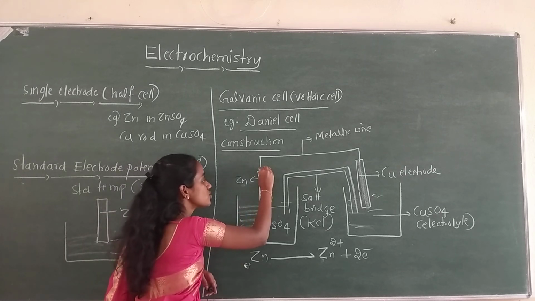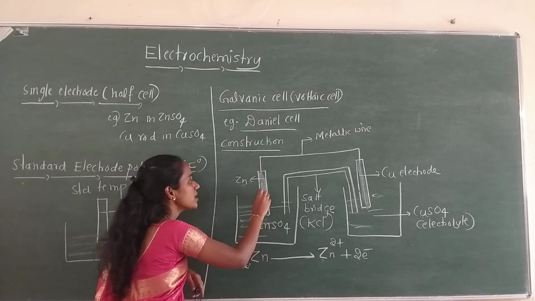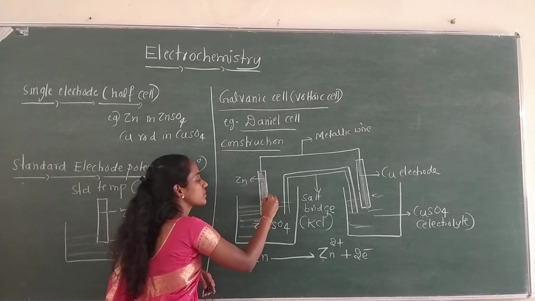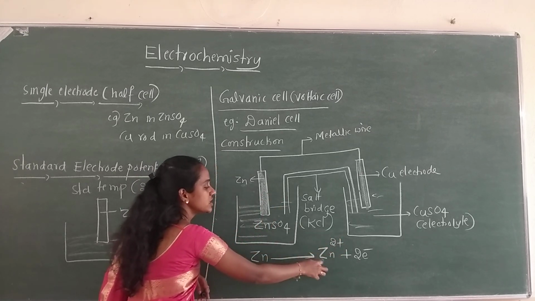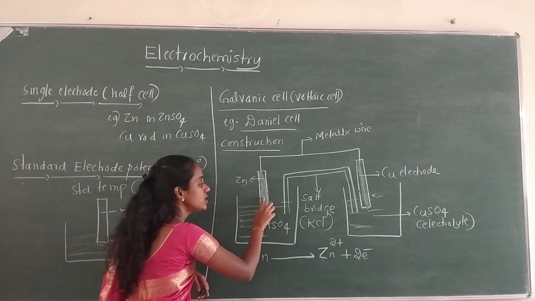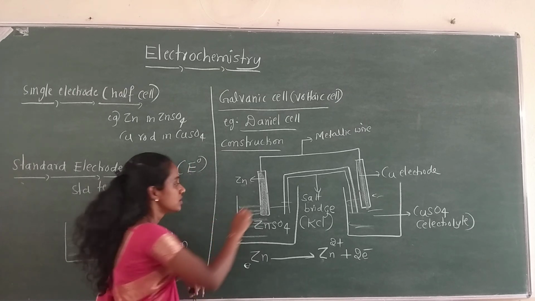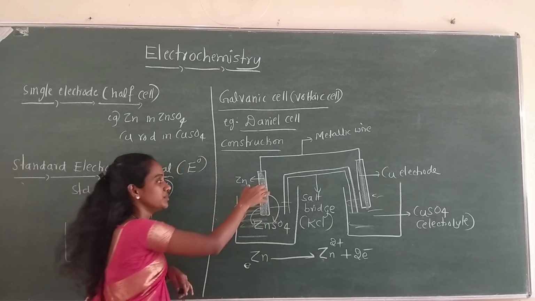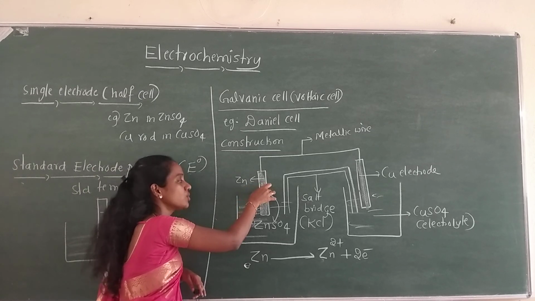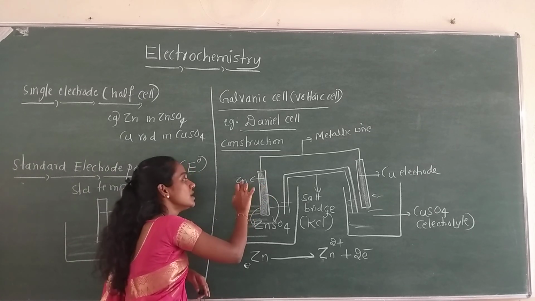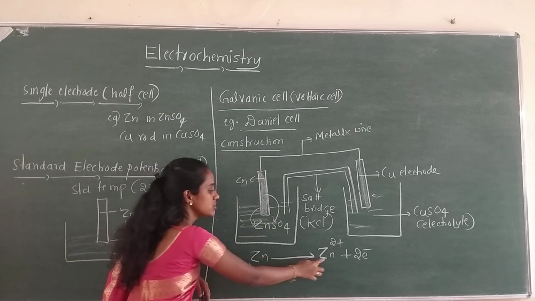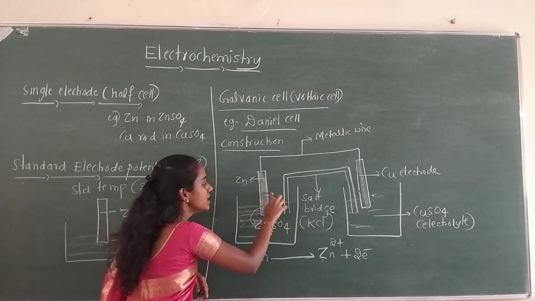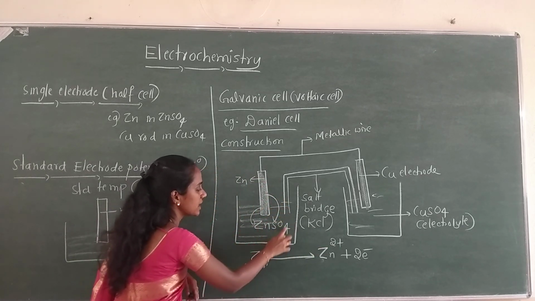From this metal rod, Zn is converted into Zn2+ ions, and they are released into the electrolyte solution.